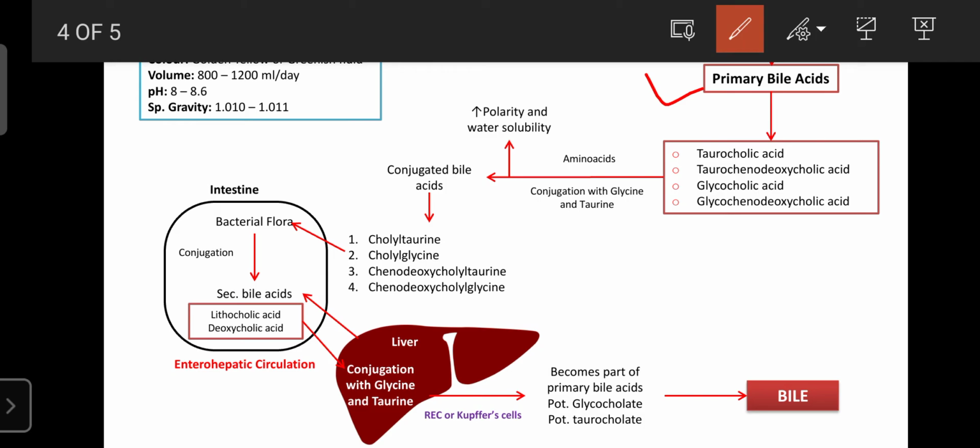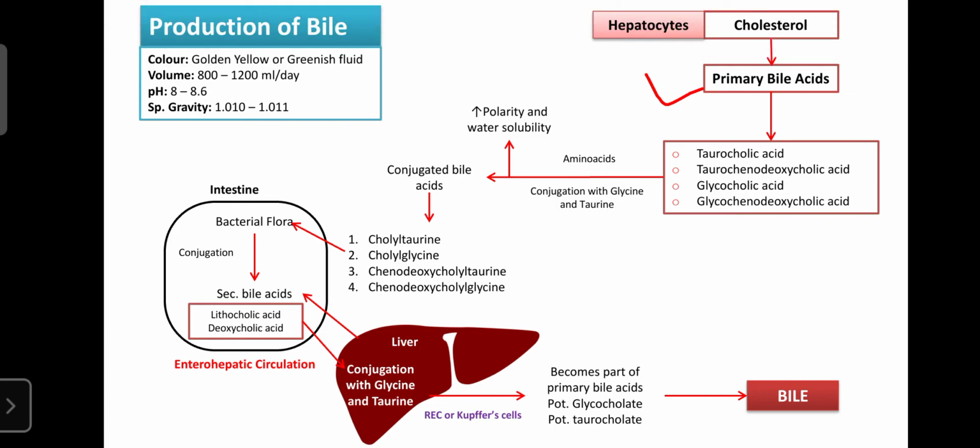These primary bile acids are taurocholic acid, taurochenodeoxycholic acid, glycocholic acid and glycochenodeoxycholic acid. So these are the primary bile acids. They are synthesized in the liver from the cholesterol with the help of the hepatocytes.